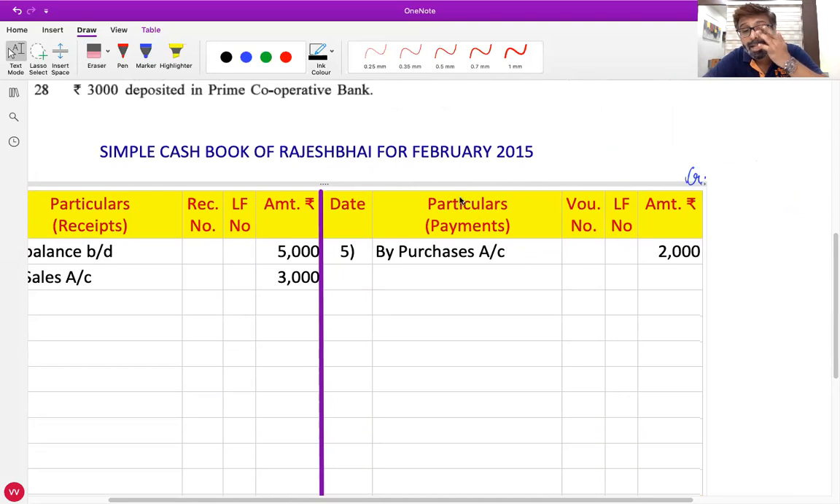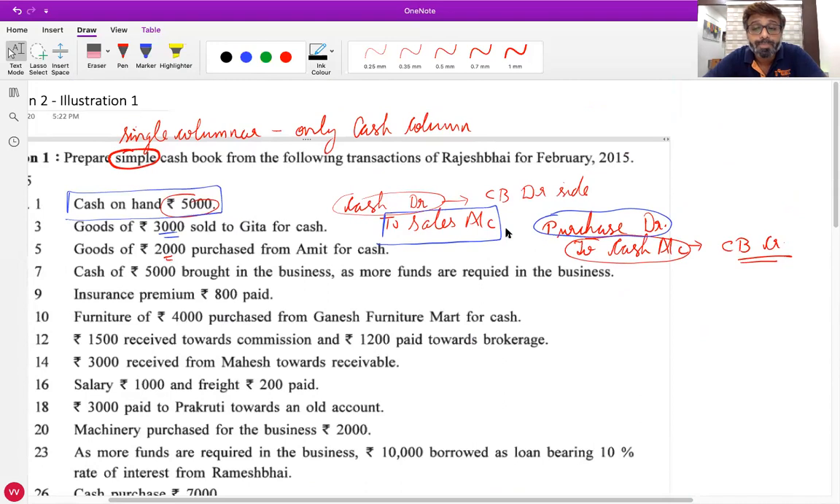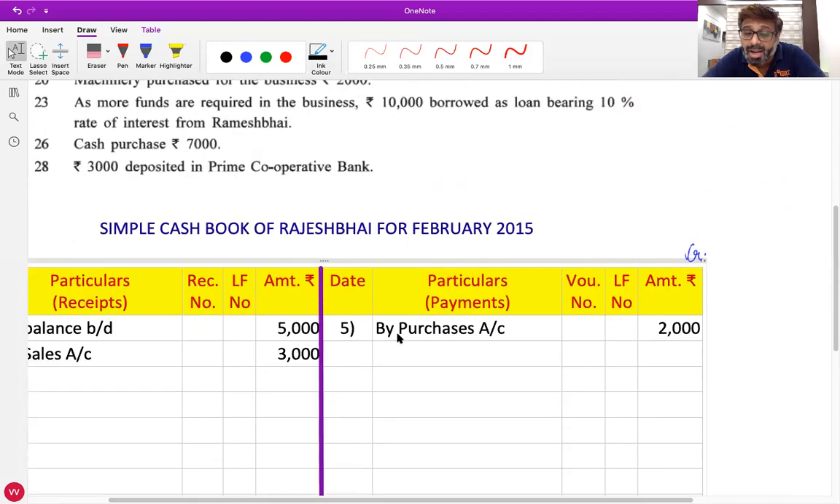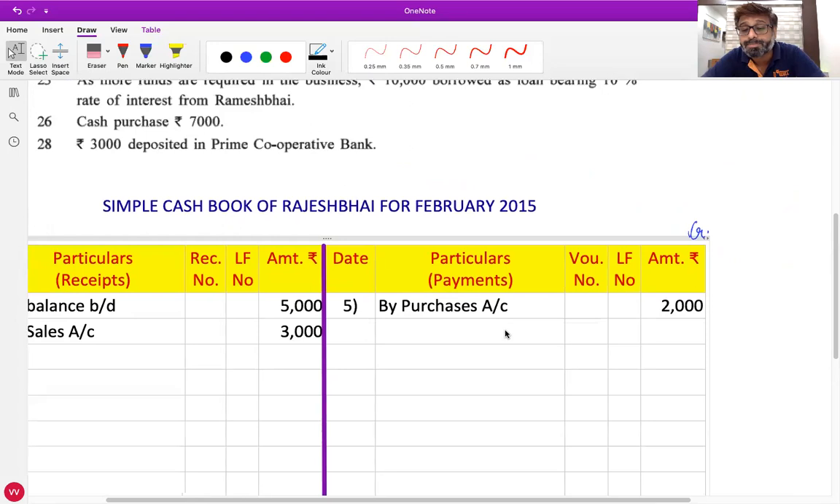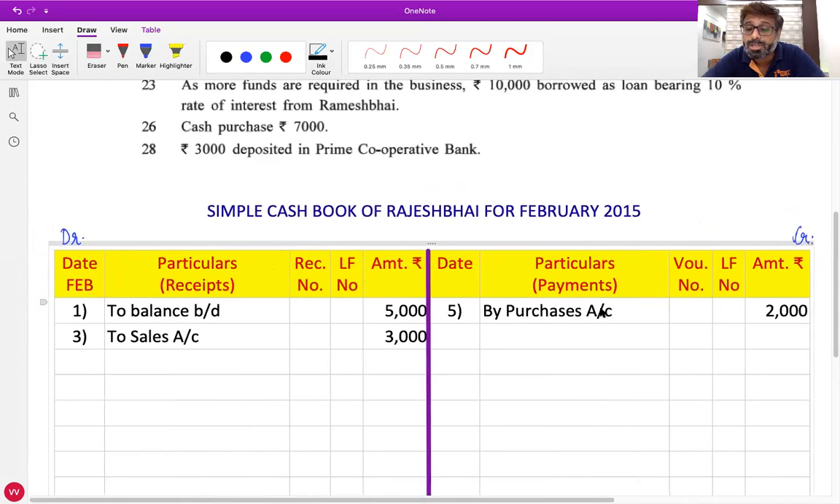Now in particulars you write the name of the opposite account. In this journal entry, opposite to cash, which account did we debit? Purchase account. So in particulars you write "by purchases account", the opposite account's name. And the amount is 2000. Dhwani, if we purchase goods, do we receive the money or do we have to pay the money? Pay the money, so it will come on the payment side. And for what thing are we paying the money? For purchase of goods, so you'll write "by purchases account". Either way you can do it.